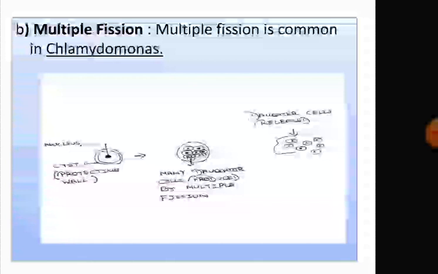Inside the cyst, the cell divides repeatedly to form daughter cells. When favorable conditions return, the cyst breaks down and the daughter cells are released, and each daughter cell grows into a new organism.